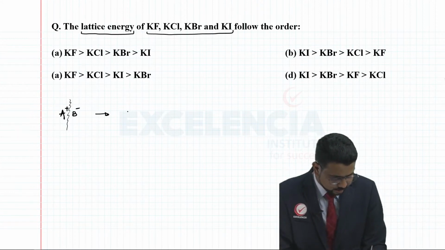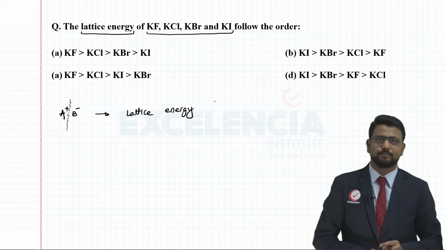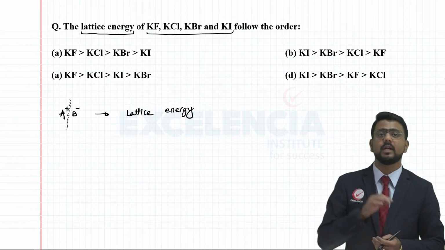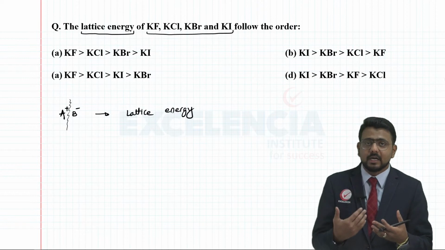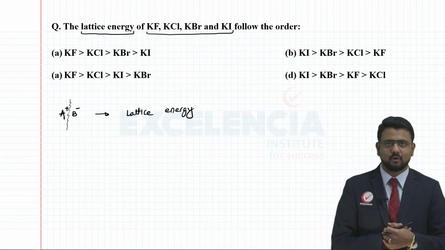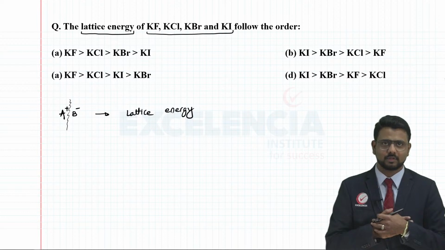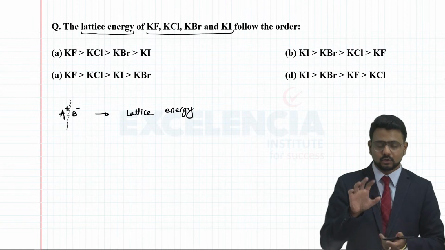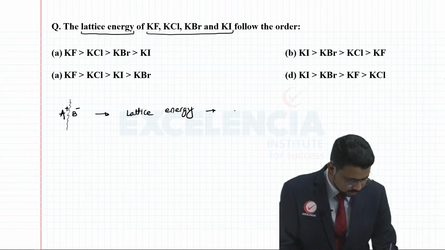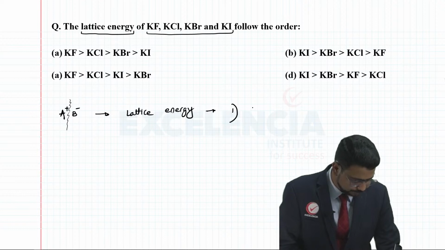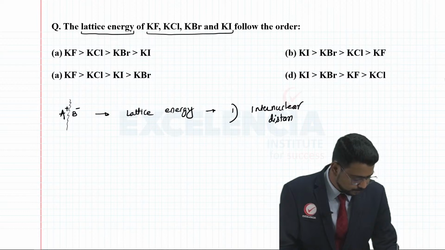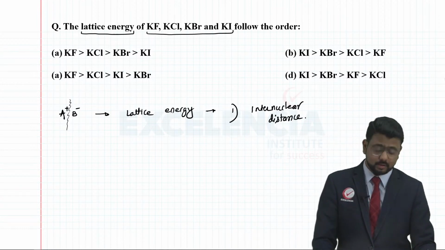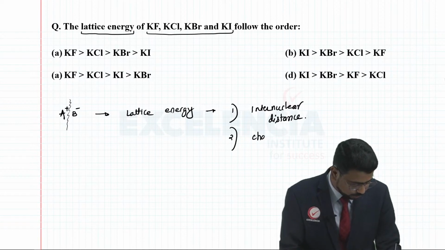So the lattice energy for any ionic compound depends on the internuclear distance between the combining ions, like here it will be K plus F minus, K plus Cl minus, and so on and so forth. So one of the factors which determines it is the internuclear distance. And of course, another factor here is the charge on the ions.